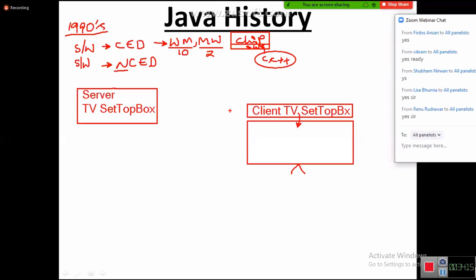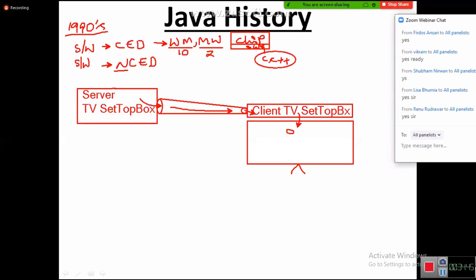Now this server set-top box is connected to this client set-top box, either by wires or by some other media, least bother. It's connected. Then try to think. Whatever signals are sent by the server set-top box, the client takes those signals and gives them to the TV.